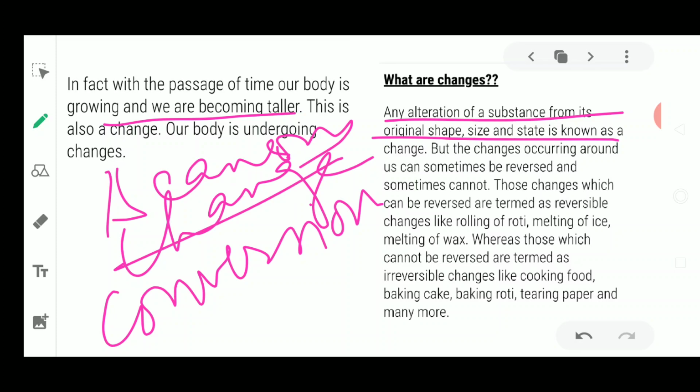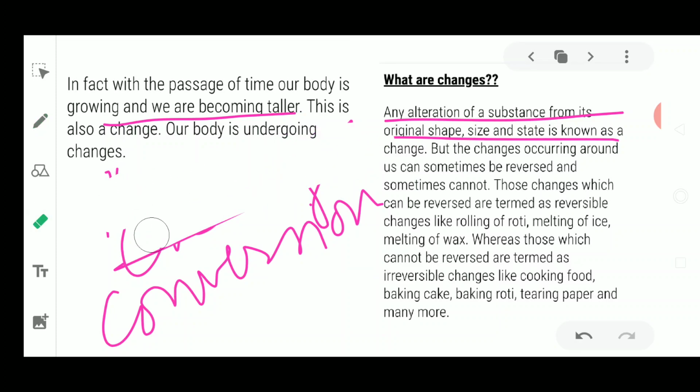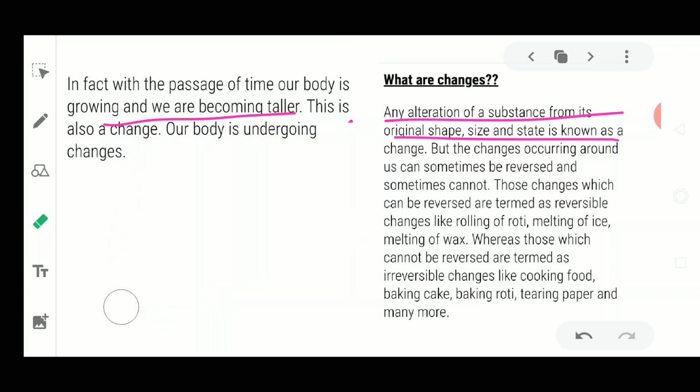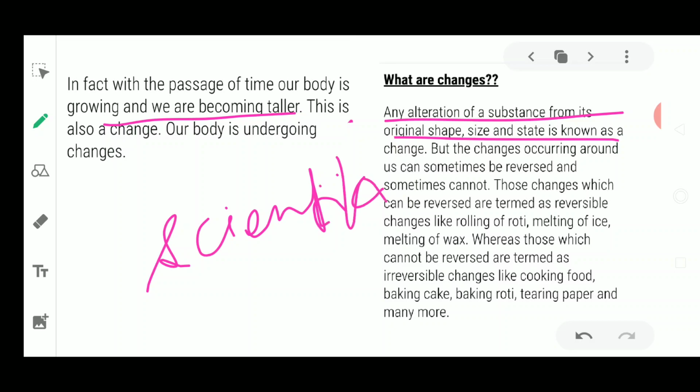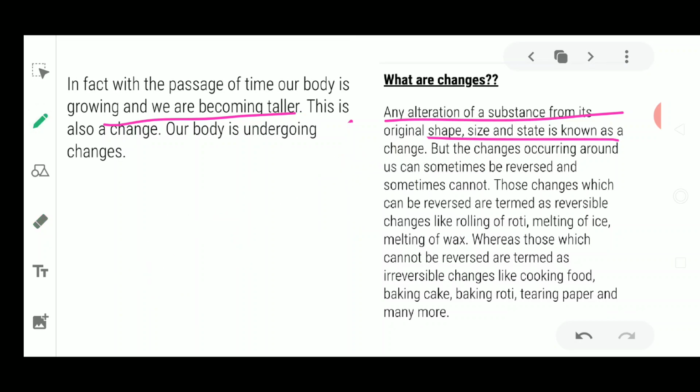But if you go deep into the topic of science, you will understand the scientific reason behind all these changes. When you learn more about science, it will be more fascinating to study these types of changes, why they occur, and why they seem to be magical sometimes.